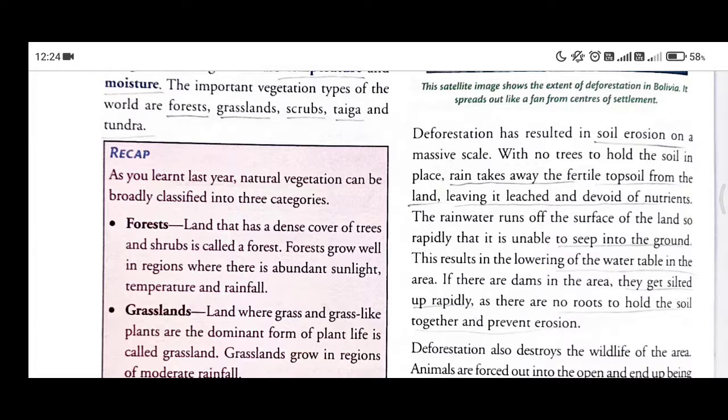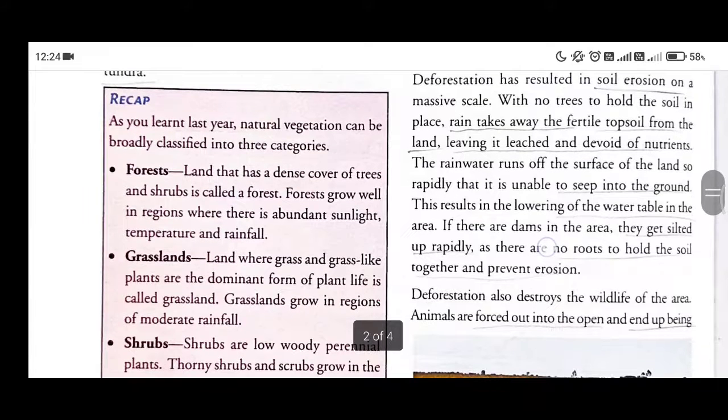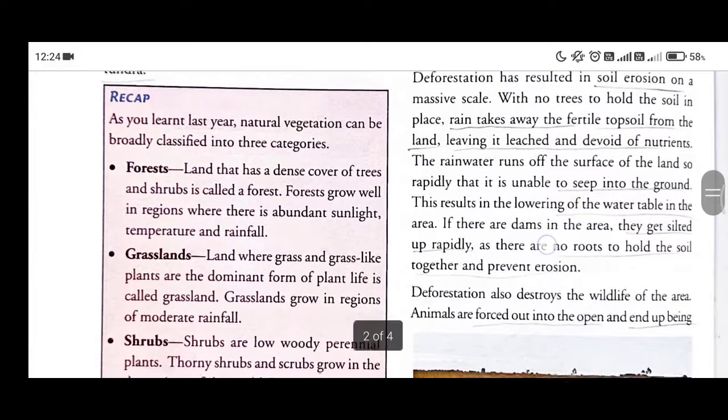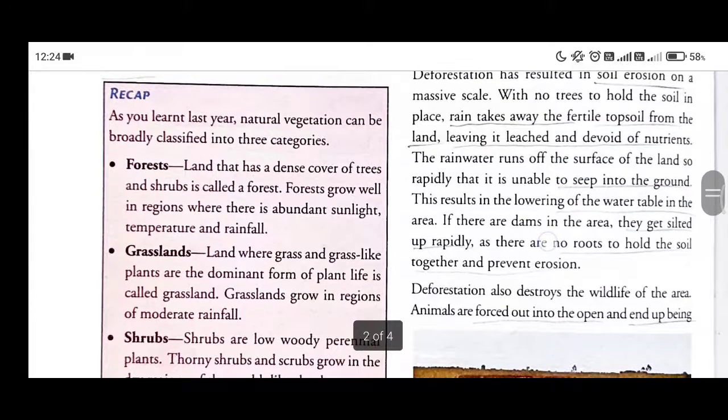With no trees, the rainwater takes away the soil, especially the topsoil, and the topsoil is fertile. If the fertile soil is washed away, the crops grown on the left out soil will not grow properly and will lack the nutrients that are required.